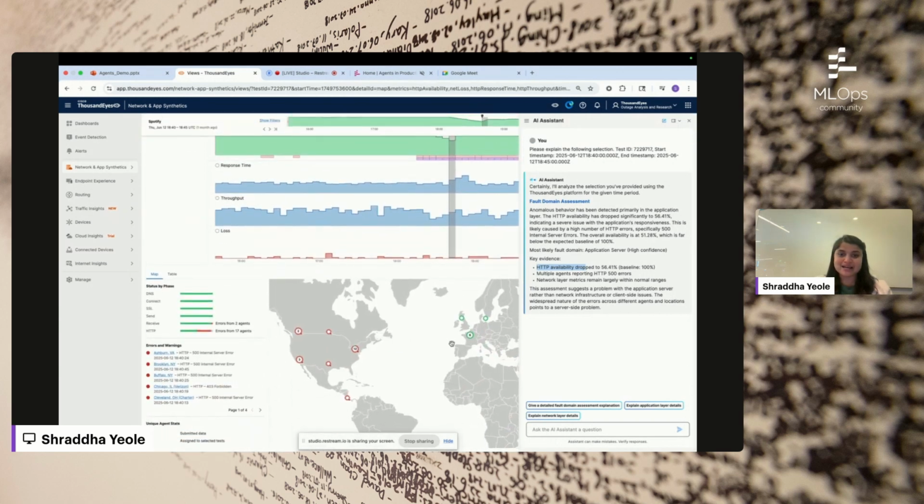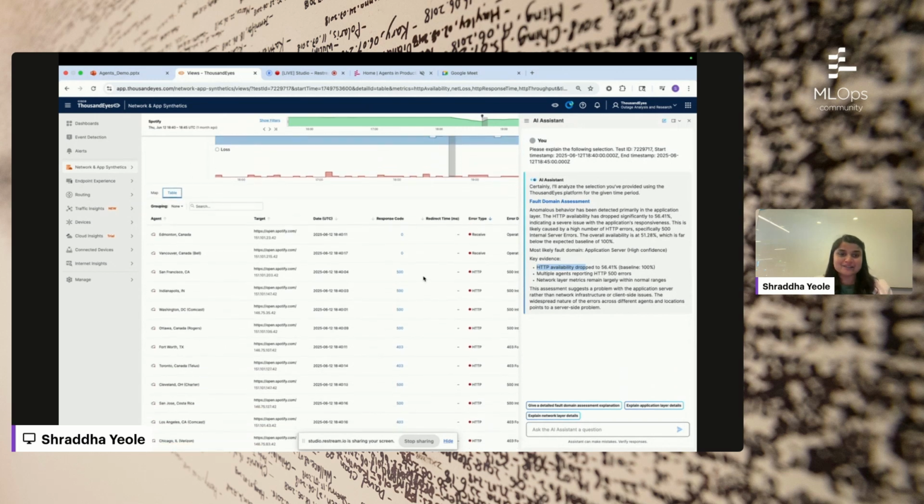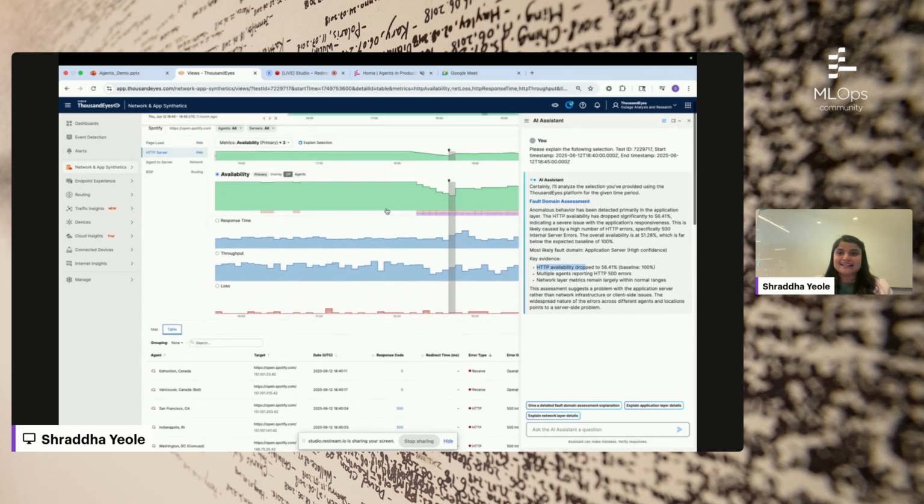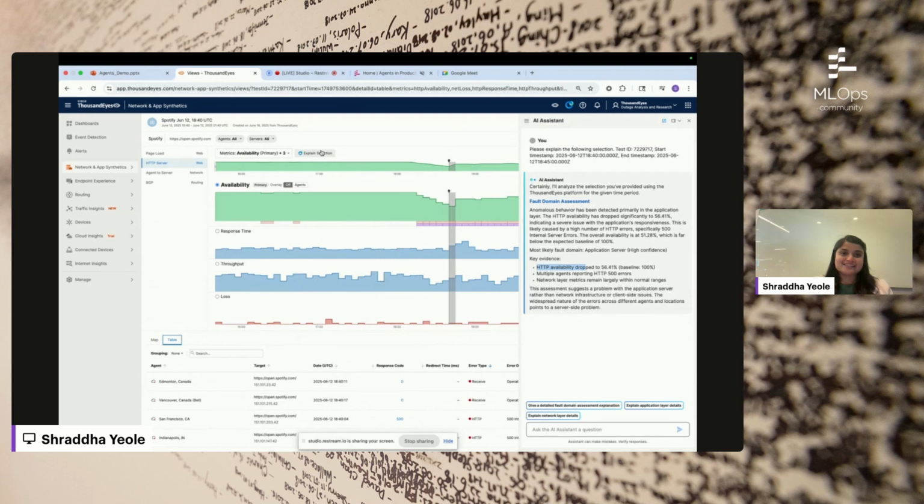Here we can see in the map multiple agents were impacted in different phases, like the receive HTTP phase. We can see there are different error codes. So when we click on this button, the AI agent comes up and goes through this investigation. It tries to piece together all these layered metrics, correlate the data and provide an impactful fault domain assessment. And this is helping our customers troubleshoot faster and move towards the final leg where they find the issue.